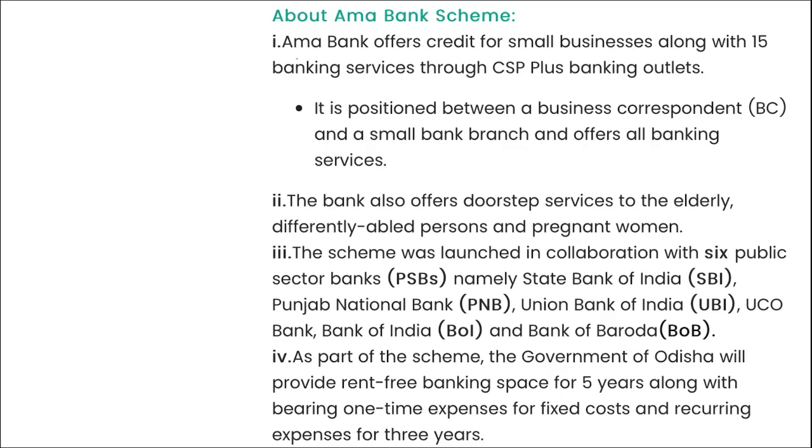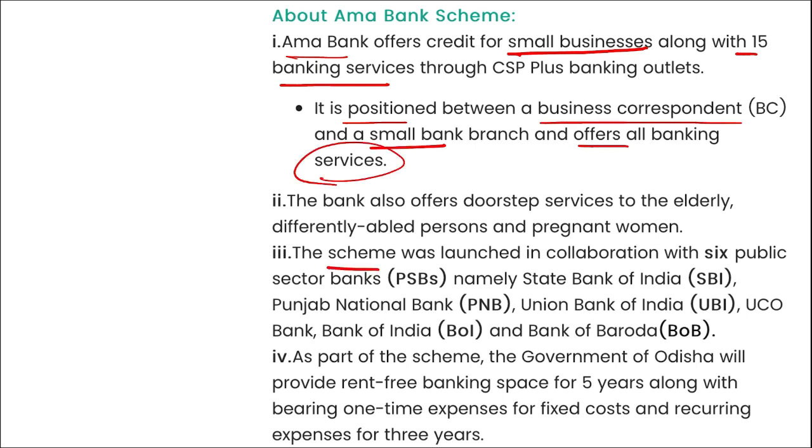Next, if we talk about this bank, Ama Bank or scheme, it will offer credit for small businesses along with 15 banking services. It is positioned between a business correspondent and a small bank branch and offers all banking services. The scheme was launched in collaboration with 6 public sector banks, that is SBI, PNB, Union Bank of India, UCO Bank, Bank of India and Bank of Baroda.